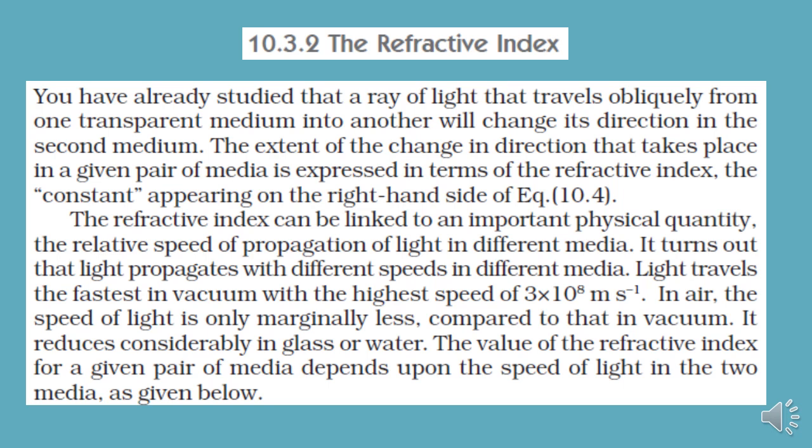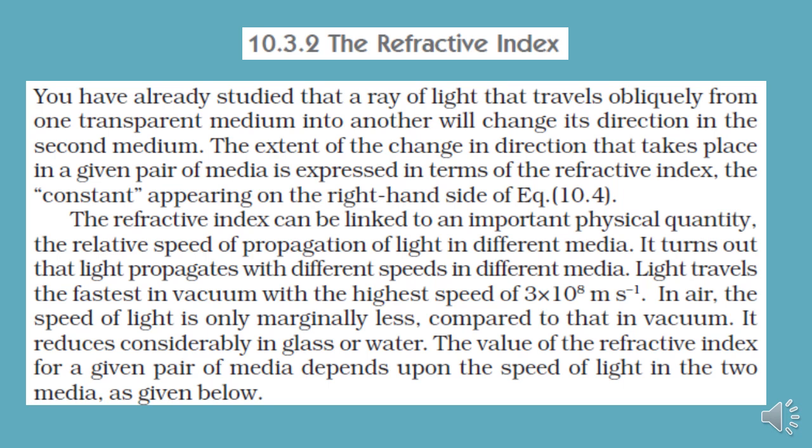Now, one thing to remember, that light travels fastest in vacuum. Why? Because in vacuum the density is minimum. Vacuum means there is no air, no dust particles, nothing. So light won't face any resistance. So its speed will be highest, which is 3 into 10 raised to 8 meter per second.